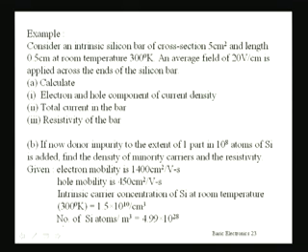The given data are: electron mobility is 1400 centimeter square per volt second, hole mobility is 450 centimeter square per volt second, intrinsic carrier concentration of silicon at room temperature 300 degree Kelvin is 1.5 into 10 to the power 10 per centimeter cube, and the number of silicon atoms per meter cube is 4.99 into 10 to the power 28. This last data will be required for part B of the problem.